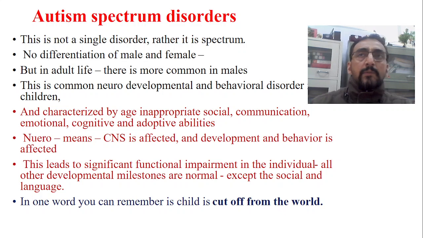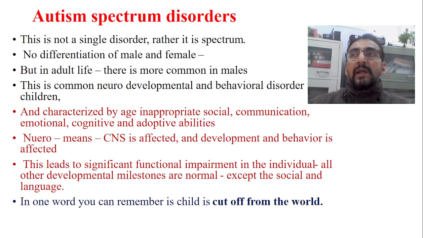The child will have a lot of problems with communication. The child will also have a lot of problems in the expression of emotional aspects. There is also affliction of cognition and adaptive abilities. So this is communication, emotional, cognition, adaptive abilities, and social. Out of these, communication is nothing but language, something related to language only, verbal and non-verbal language.